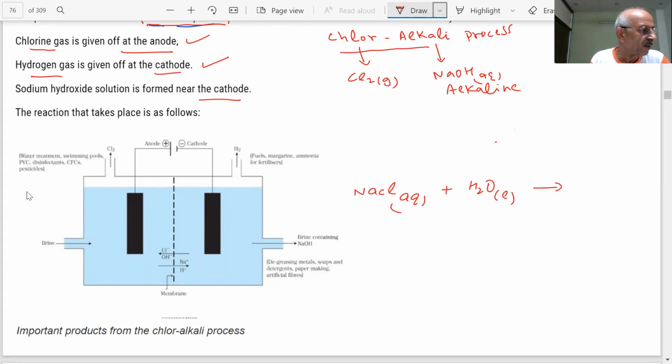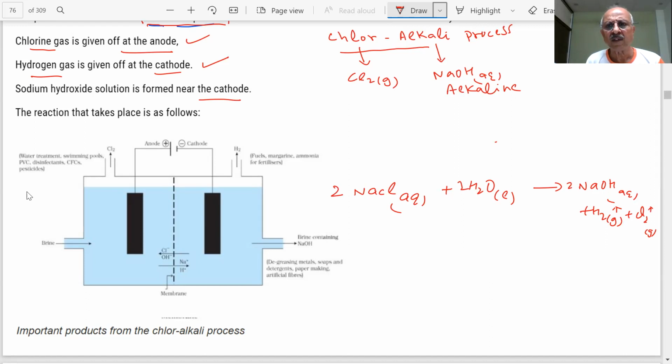What is the product? You are getting NaOH aqueous, hydrogen gas, and chlorine gas. To balance it, it will become 2NaCl, 2H2O giving 2NaOH, H2 and Cl2. This is our balanced equation.